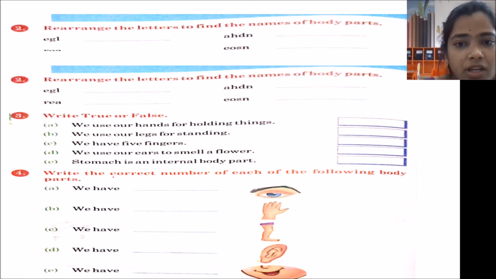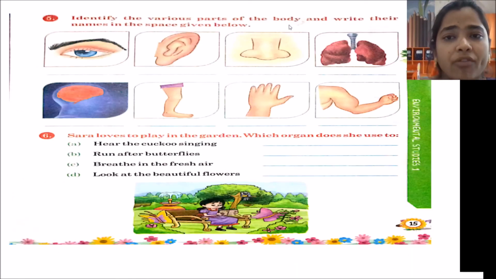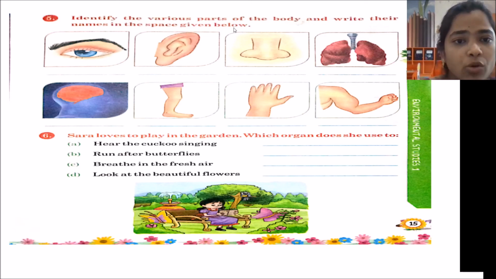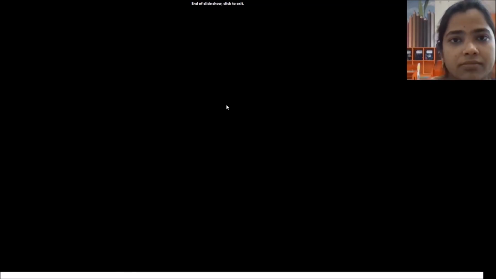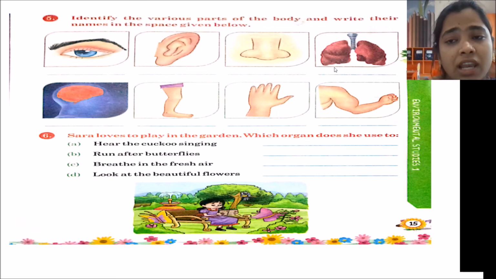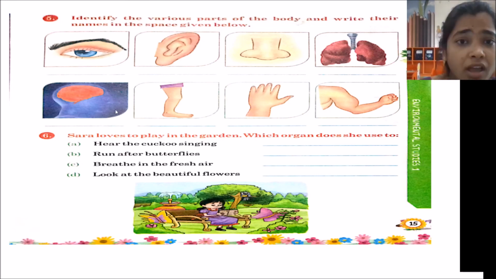Write the number of each of the following body parts. We have dash eyes. How many eyes do we have? We have 2 hands. We have 2 legs. We have 2 ears. We have 1 mouth and 1 nose. Identify the various parts of the body and write their names in the space given below. The first one is eyes, second one is ear, third one is nose, fourth one is lungs, the next is brain, leg, hand, arm.